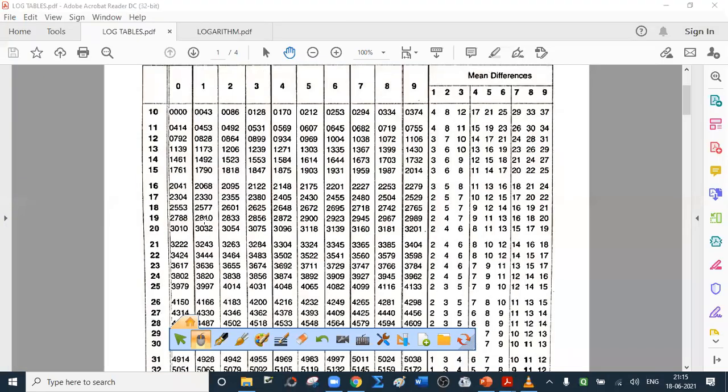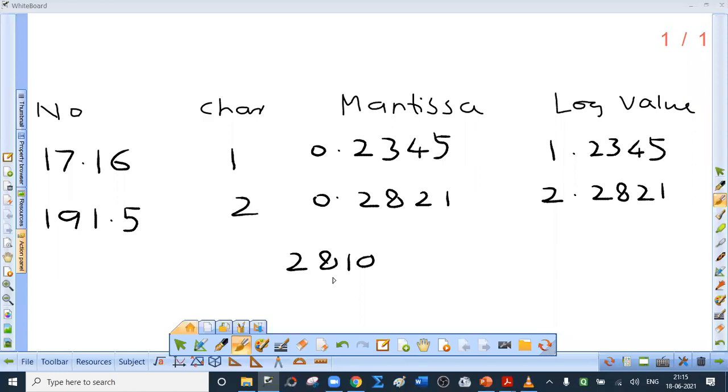So 2810. To it add the number which is in the same row, that is 19th row, and column 5 in the mean difference section. It is 11. Still some students are writing 11 here. I hope you understand the difference between 1100 and 11. 11 means 0011. Mathematics is all about using common sense, but unfortunately it is uncommon. So 2821, but after the decimal point. So it is 2.2821.